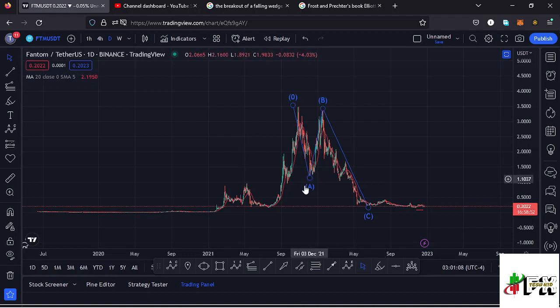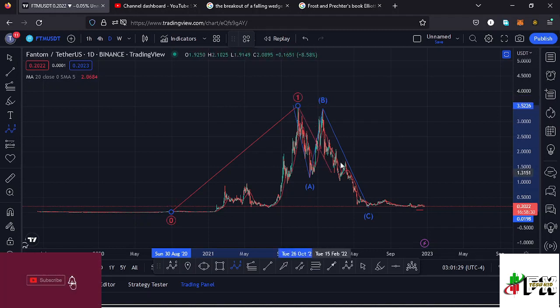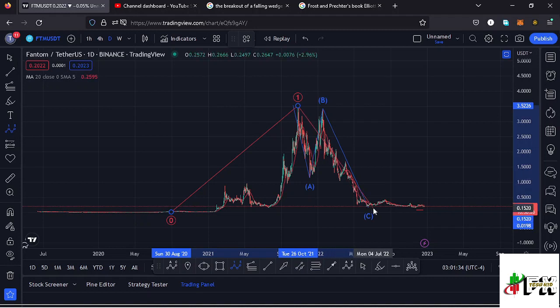play out, starting my analysis here on the daily chart by giving you a brief of what has been happening here on the Fantom chart. Fantom, from these low prices that we had been trading within, we saw a very nice bounce to the upside, making it to an all-time high at around the $3.5 mark in a movement that I've been terming as a higher Elliot wave count one to the upside. And after seeing the all-time high, we had been seeing lower prices in this massive ABC corrective structure, which took us back to around the $0.016 mark in a movement that I'm terming as a higher Elliot wave count 2.